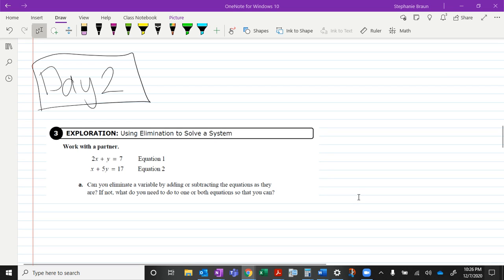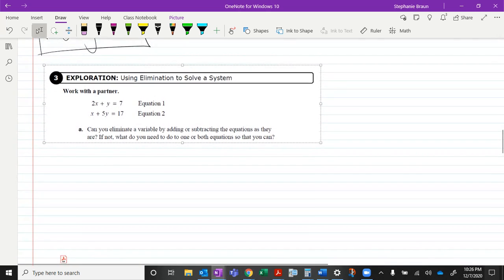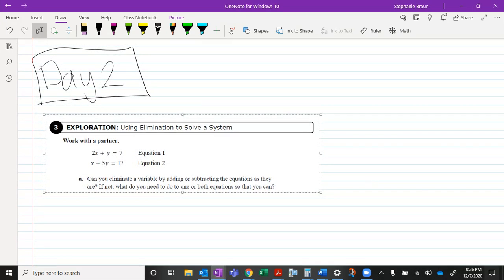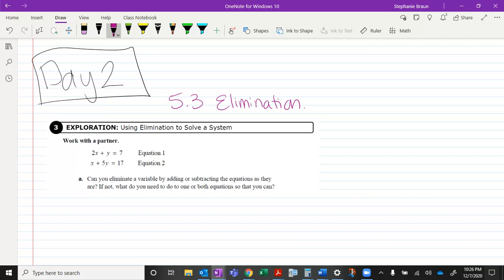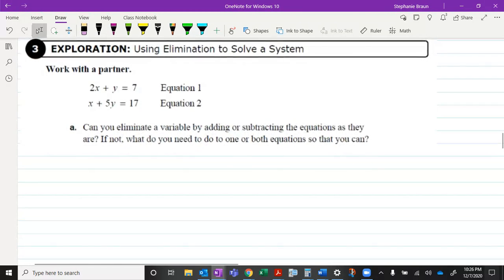All right, we are ready for day 2 of elimination. So we are going to do this first problem again in your spiral, and then we'll move into your toolkit. So this is 5.3, again, solving systems with elimination. This is the exploration from your textbook just to get us started.